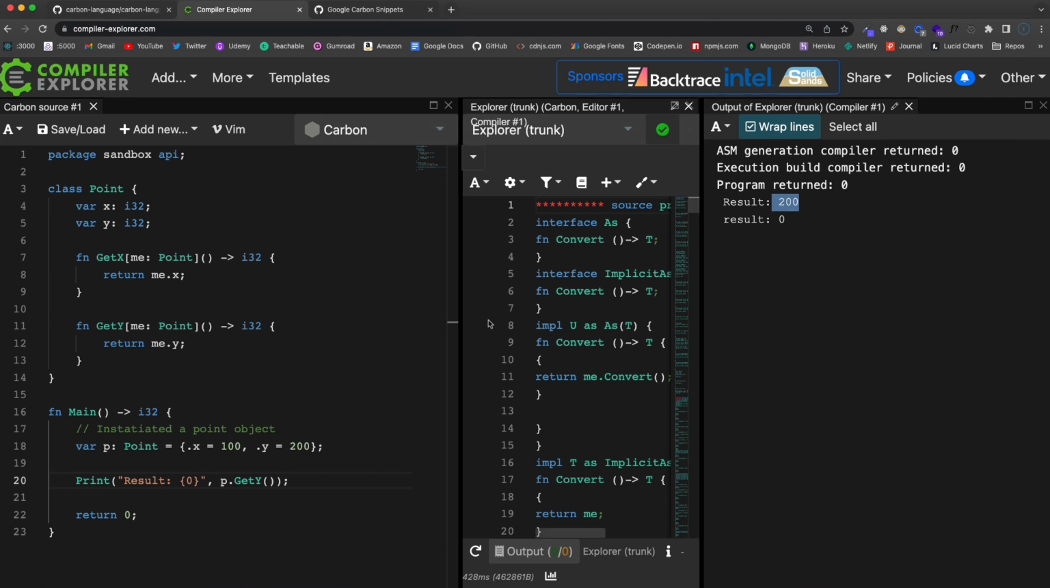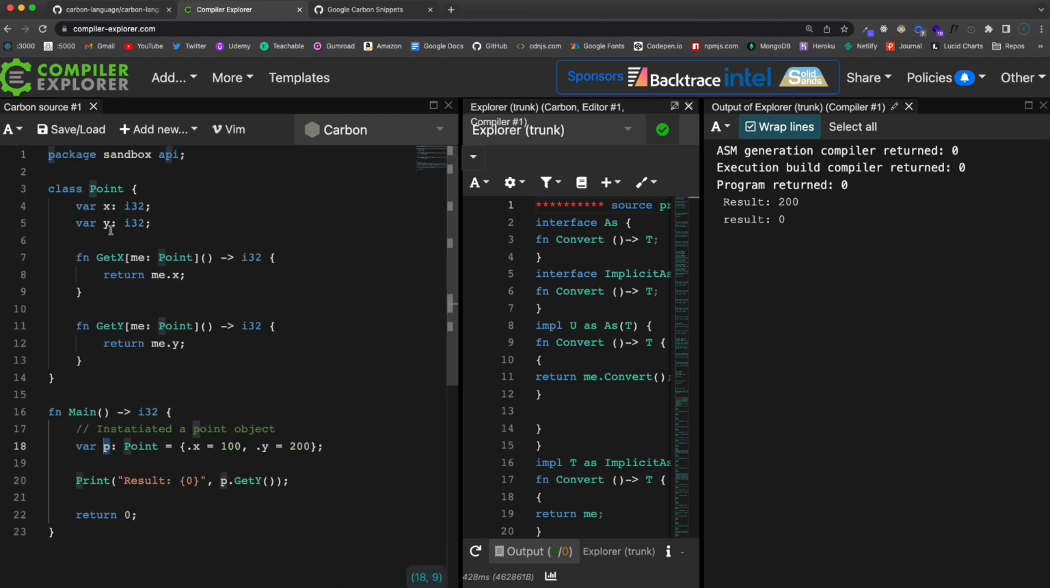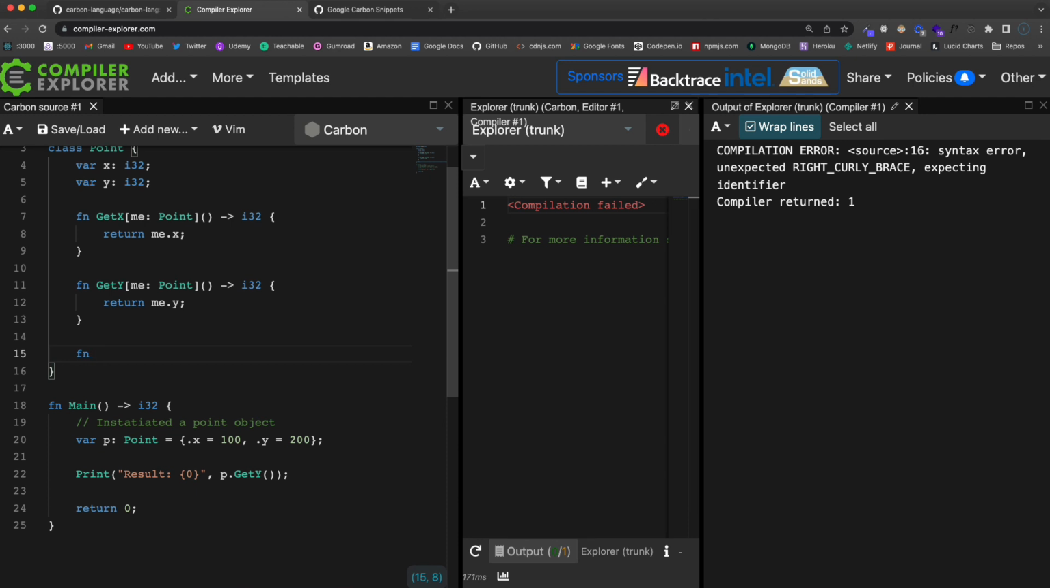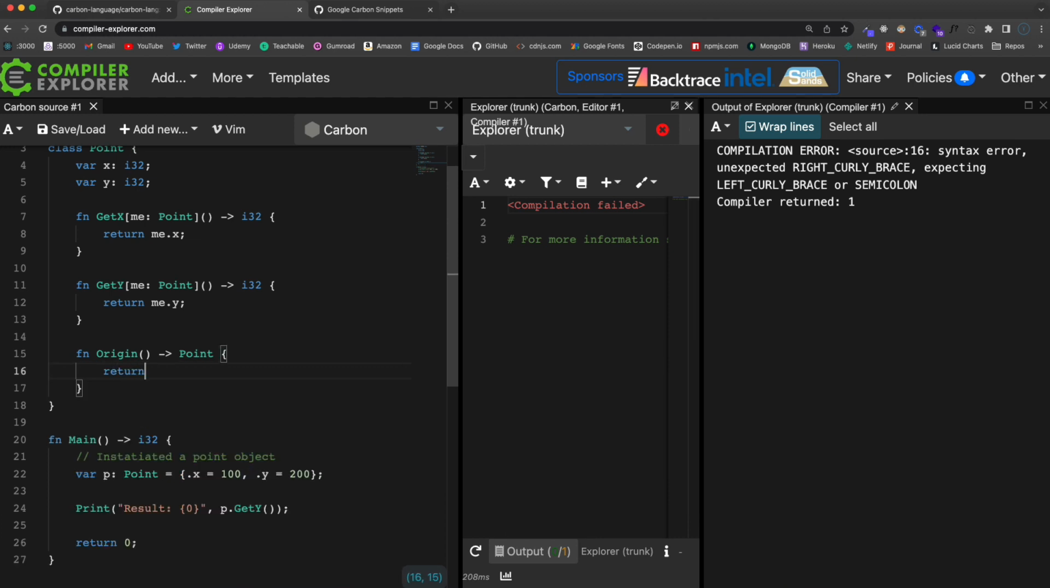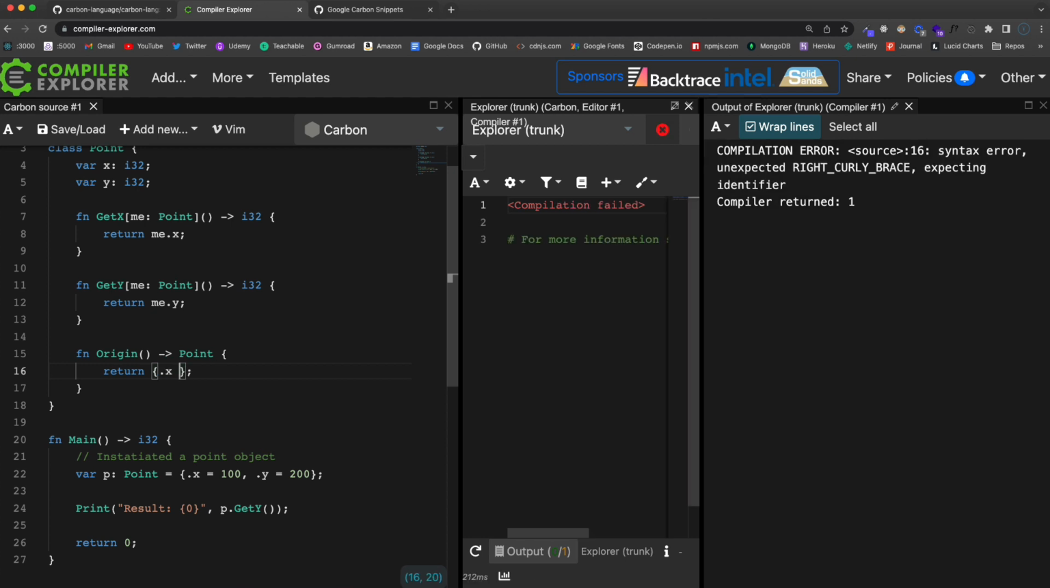Now, functions are going to run not on the instantiated object, but on the class itself. All right, so let's come in here and create another function. So this is kind of like a static method, I would say, in other languages. But we're going to say function origin, and it's going to have a type of point, and then I'm just going to return .x. So basically going to set x and y to 0.